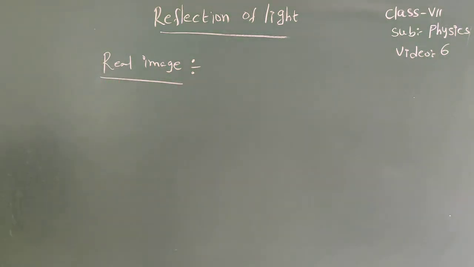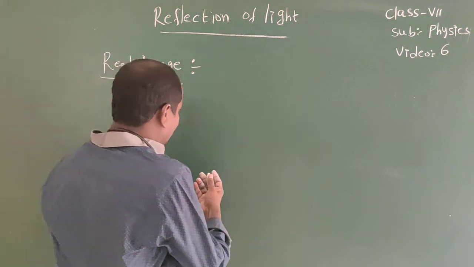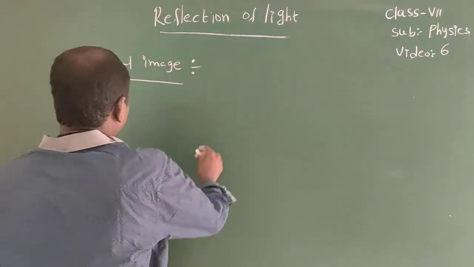Real image. When the rays of light diverging from a point after reflection actually converge at some other point, the point is called here the real image.